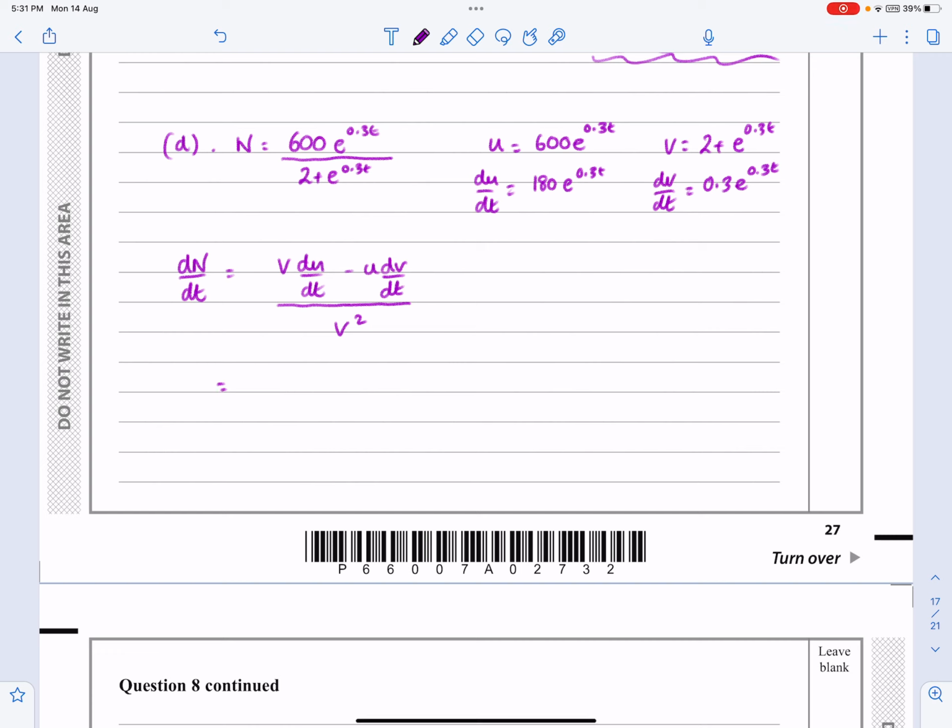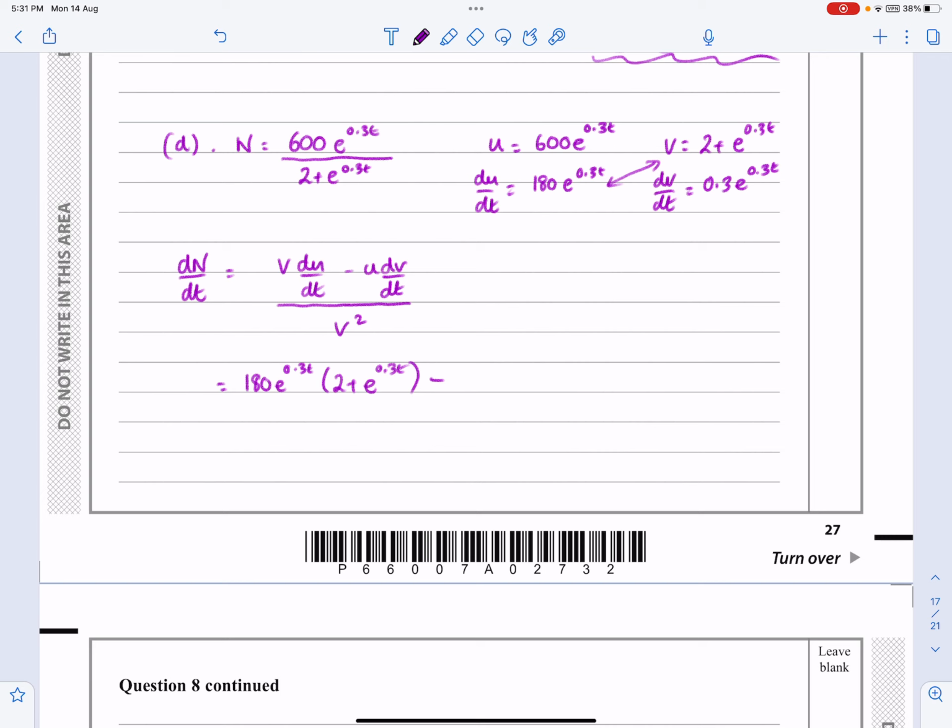So v du is going to be these two times together, and I'm actually going to write that as 180 e to the 0.3t multiplied by my 2 plus e to the 0.3t, minus, and then when I'm doing the other two, u dv dt, I'm going to do it slowly.